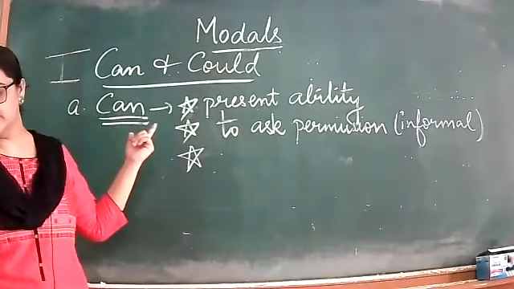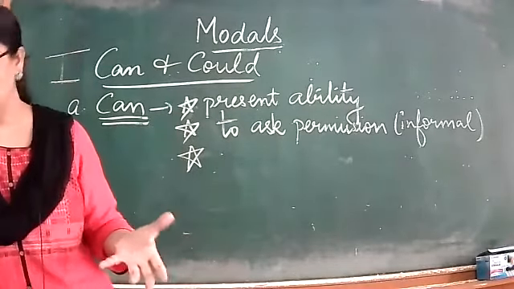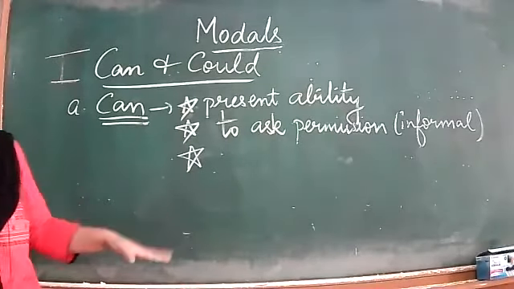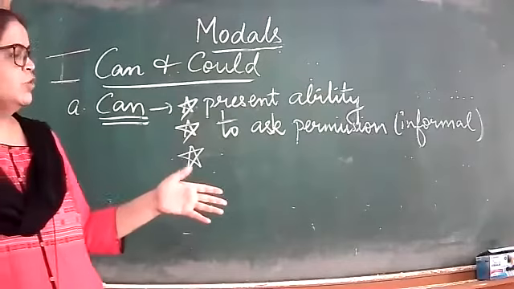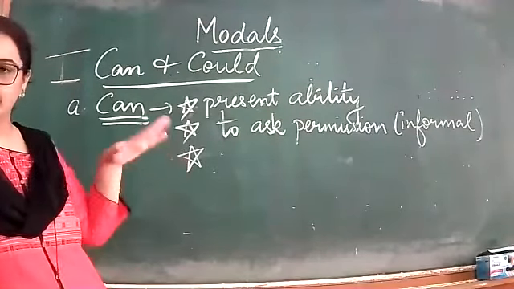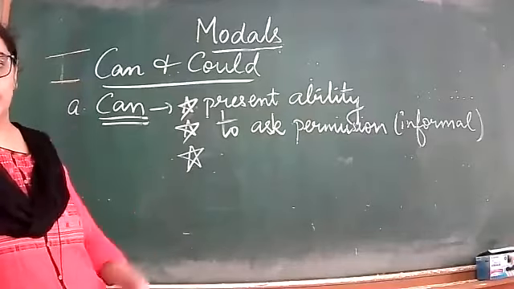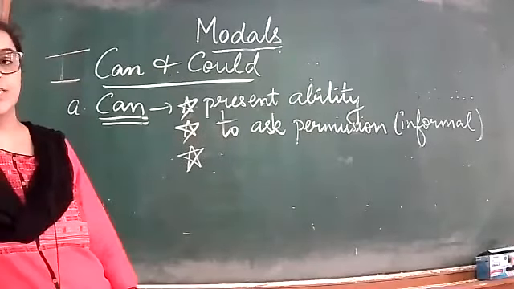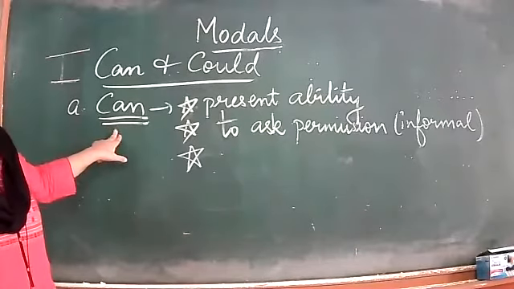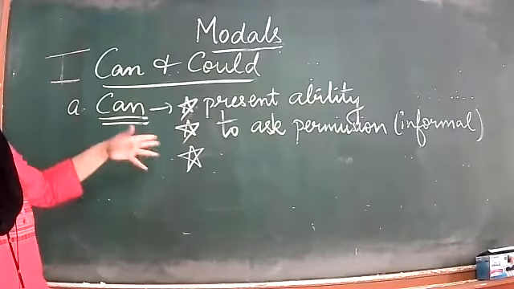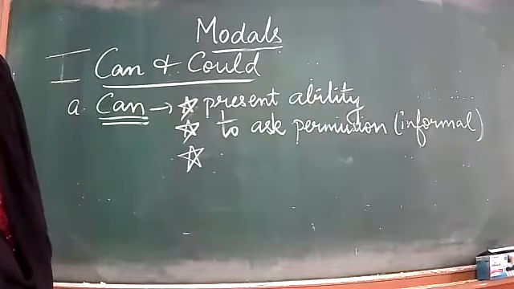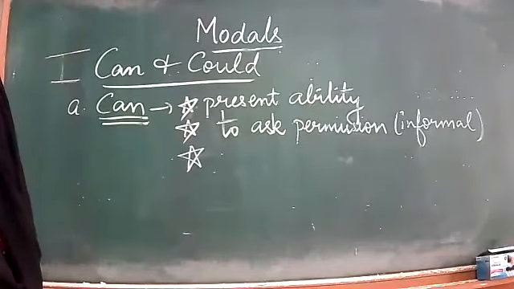So informal means when you have to talk to your parents, relatives, your friends, or a younger one. Formal is when you are doing a job somewhere and you have to talk to your head or some higher authority, then you will consider it as formal. So can is used with informal. Now please make one question using can that must be informal.